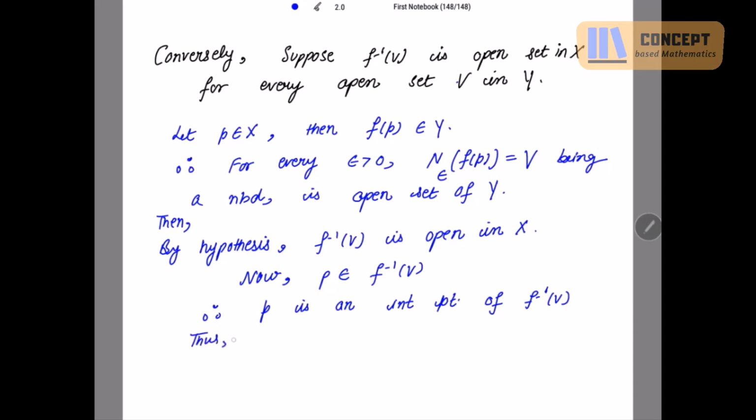Thus there exists delta positive such that the neighborhood of P with radius delta is a subset of f inverse V.